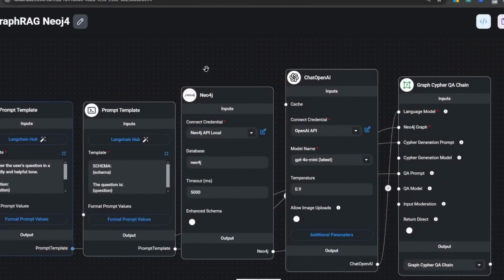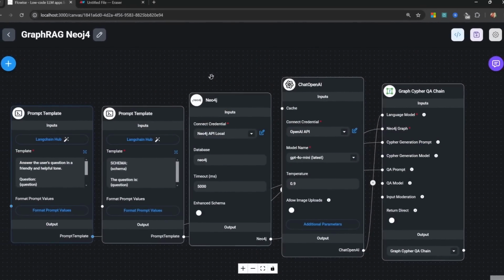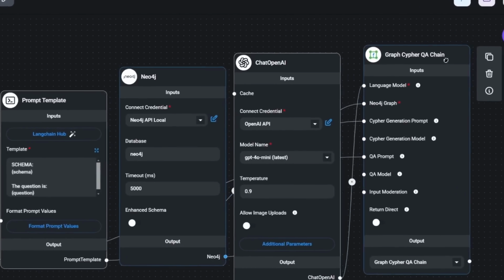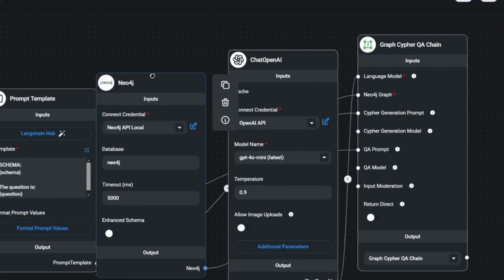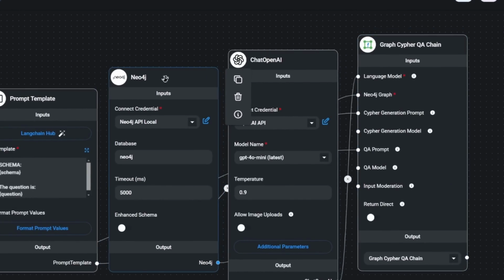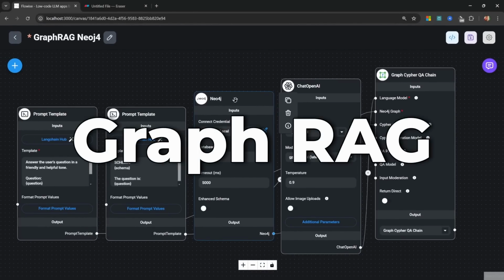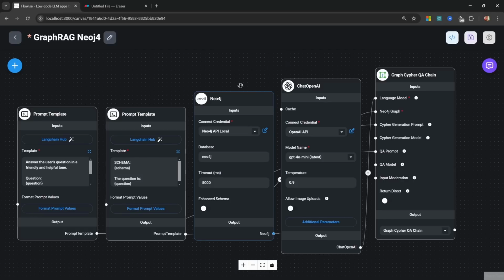In this video, we're going to have a look at using GraphRAG in our Flowise applications. Flowise recently added the GraphCypherQAChain node as well as the Neo4j node. But what do these nodes actually do? Well, these nodes allow us to add GraphRAG to our Flowise applications. What is GraphRAG and how is it different to VectorRAG that we've been using up until now?